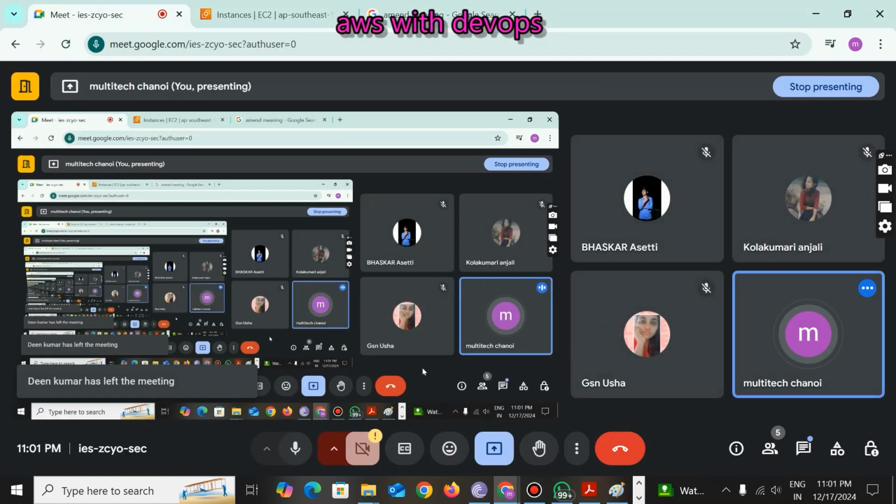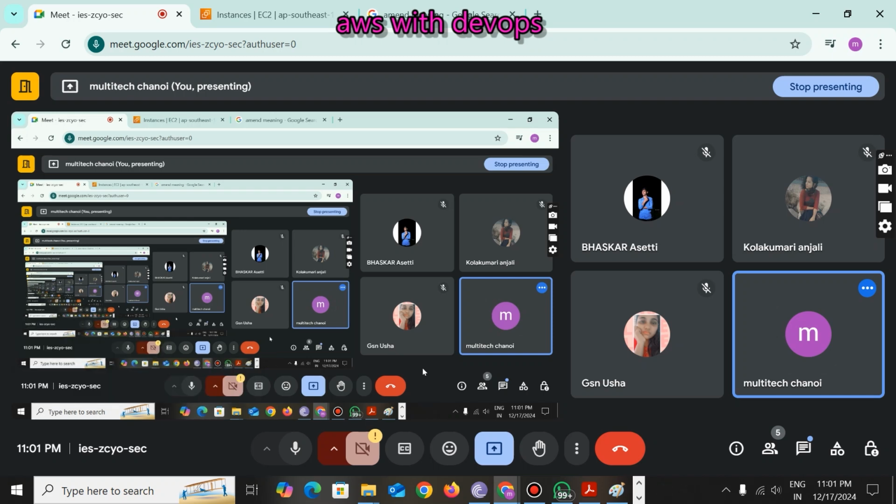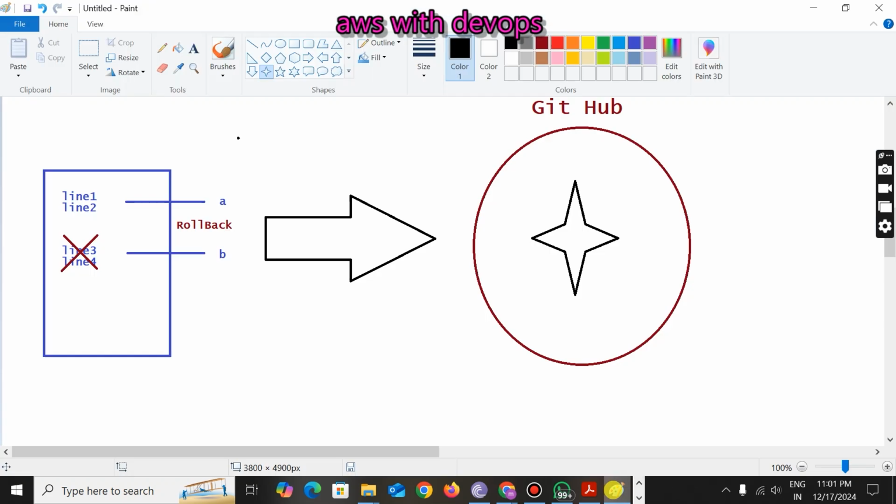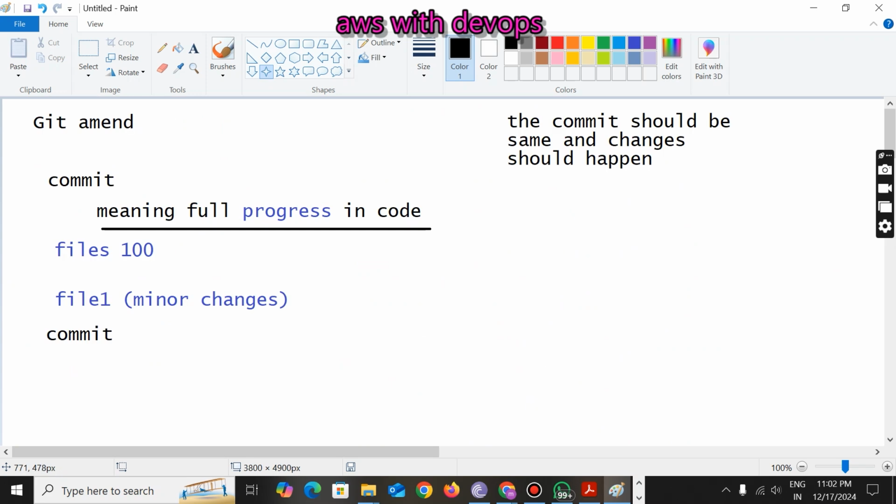That is the final step. Check it out, all of you. Yes, exactly. So by this we have completed the Git concepts. Git tutorials completed.